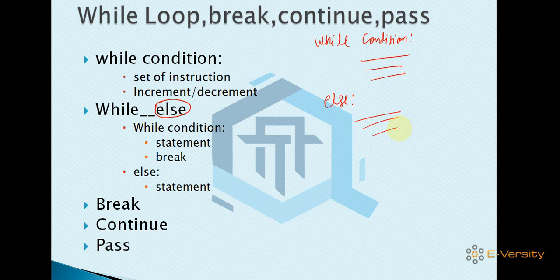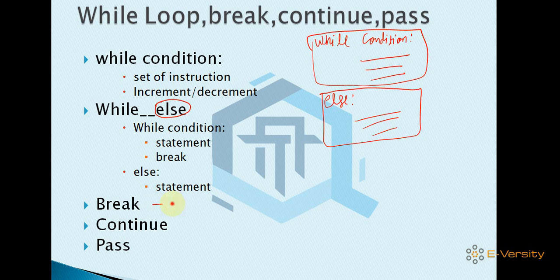So with the help of while else, you can write a while loop as it is, and there is one more option, that is the else part. It is optional, either you can write it or, if you don't need it, there is no need to write it. If the condition is false and you want to show some message to the user, you can write an else part. The else part is executed only when the condition is false. Got my point? Okay, fine.